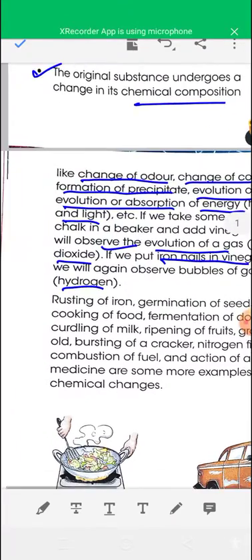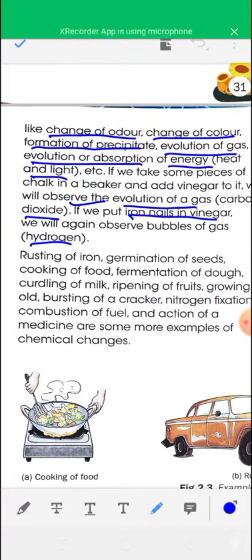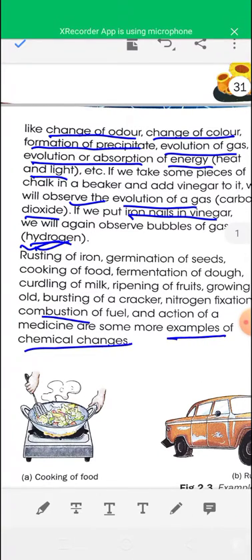Next, some other types of chemical changes. Examples of chemical changes are given here: rusting of iron, germination of seed, cooking of food, nitrogen fixation, combustion of fuel, action of medicine. These are some more examples of chemical changes.